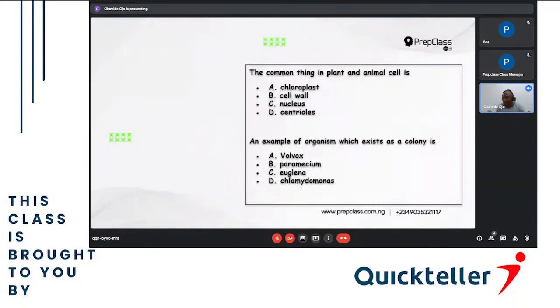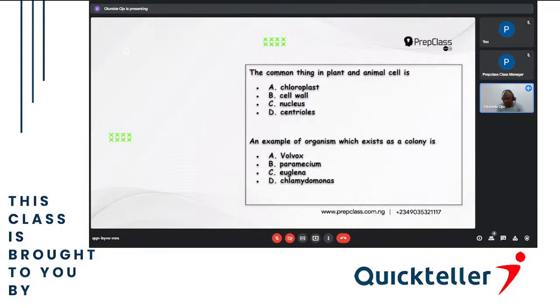So let's first look at what is present in both. Both plant and animal have the nucleus. Both have the vacuole, but the vacuole in plants is bigger than the vacuole in animals.